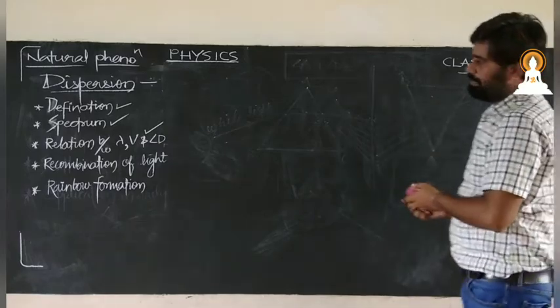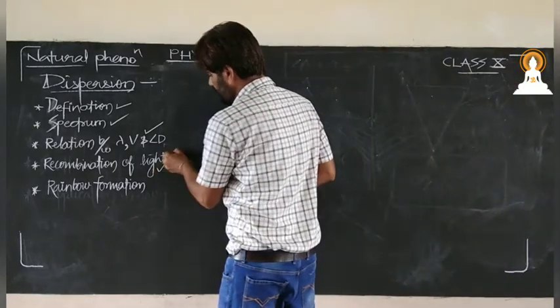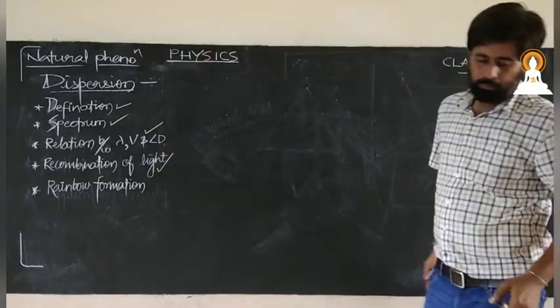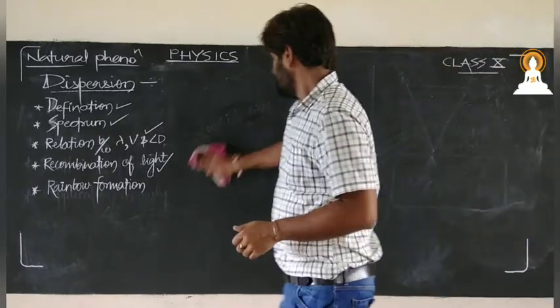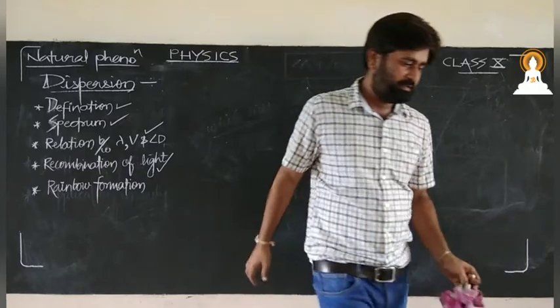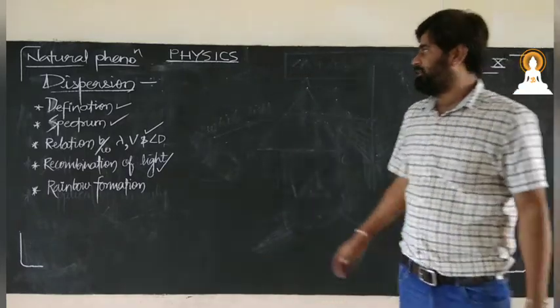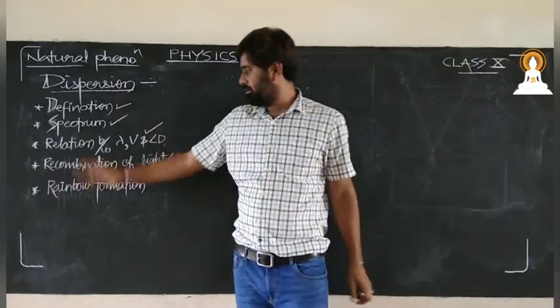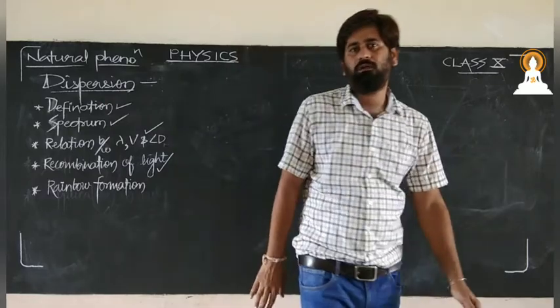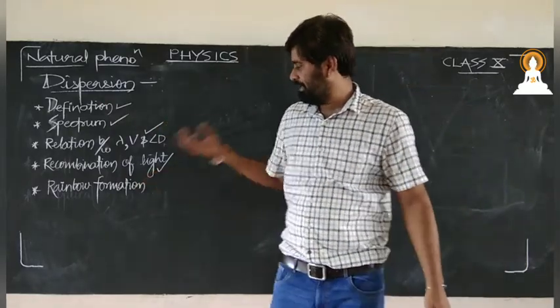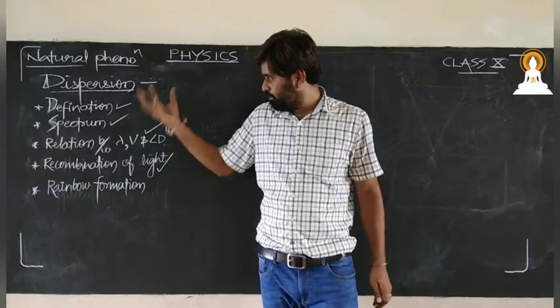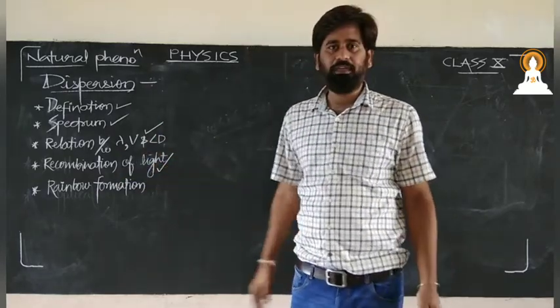Okay, now let us move towards rainbow formation. Now see, what is the concept behind rainbow formation? If I say that dispersion is the cause of rainbow formation, then light came and passed through something, and then we have seen 7 colors.